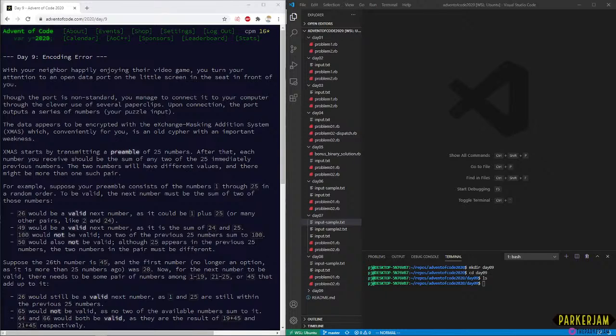XMAS starts by transmitting a preamble of 25 numbers. After that, each number you receive should be the sum of any two numbers of the 25 immediately previous numbers. The two numbers will have different values, and there might be more than one such pair. For example, suppose your preamble consists of the numbers 1 through 25 in a random order. To be valid, the next number must be the sum of two of those numbers. So 26 would be valid because 1 and 25 are in the